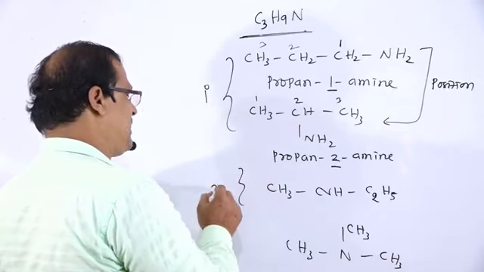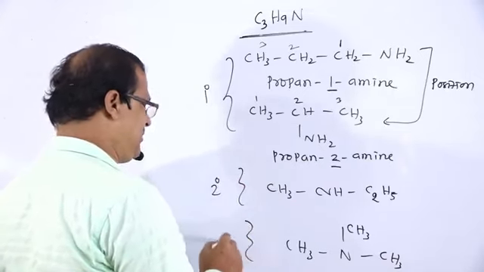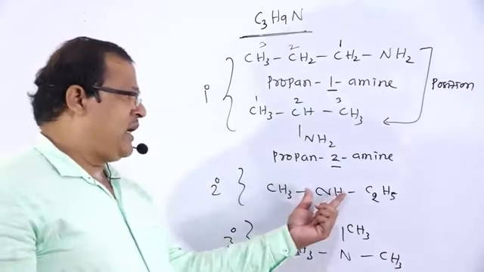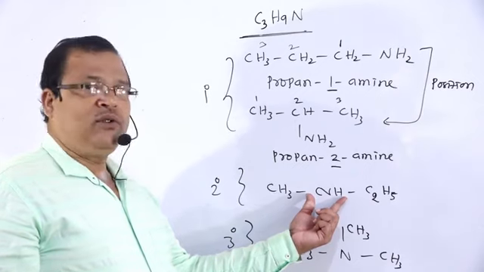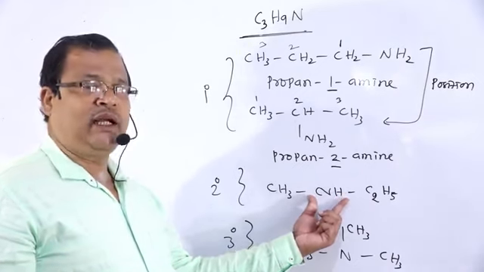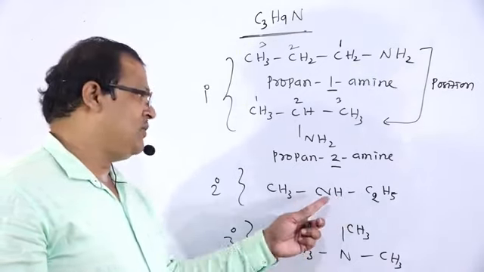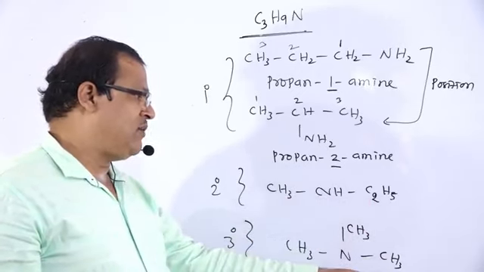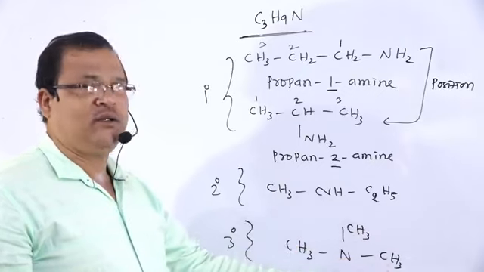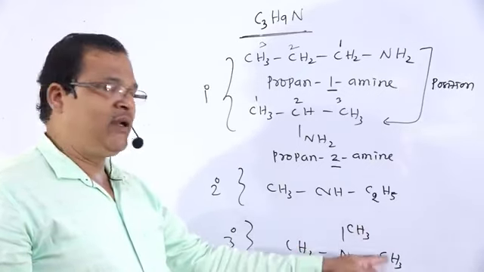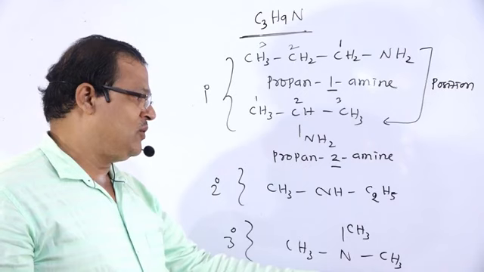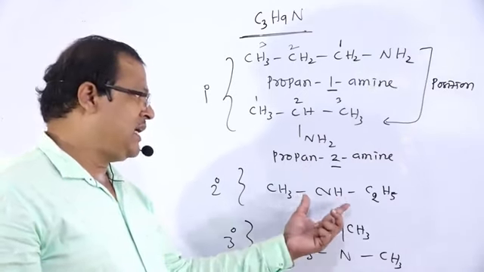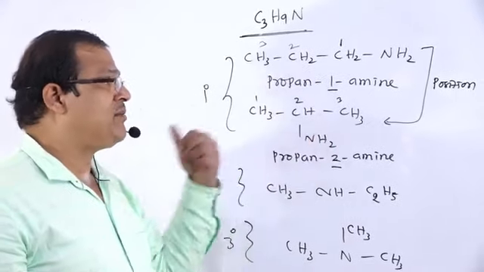This is an example of a secondary amine, and this is an example of a tertiary amine. Why? In the secondary amine, two hydrogen atoms of ammonia are replaced by two alkyl groups, an ethyl group and a methyl group. In the tertiary amine, three hydrogen atoms of ammonia are replaced by three alkyl groups.